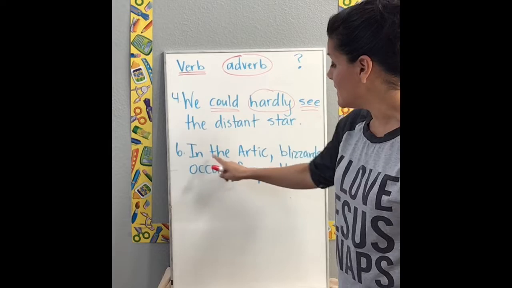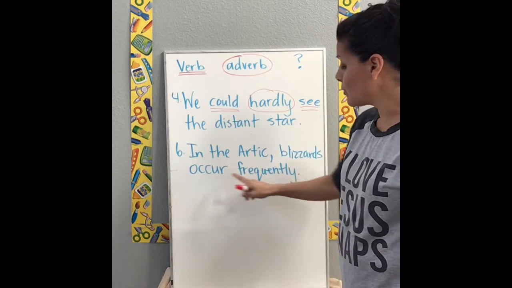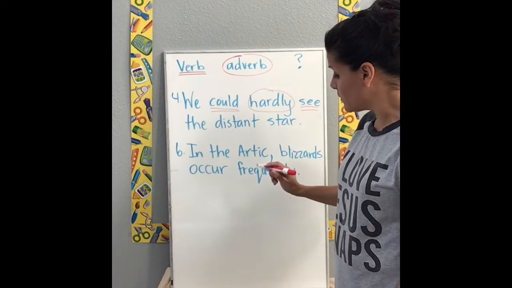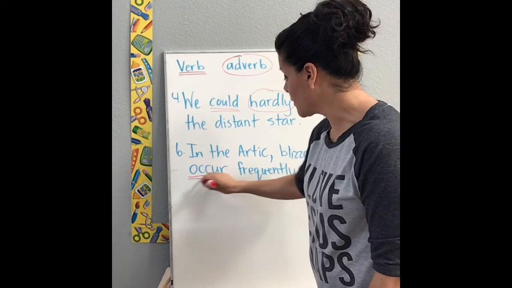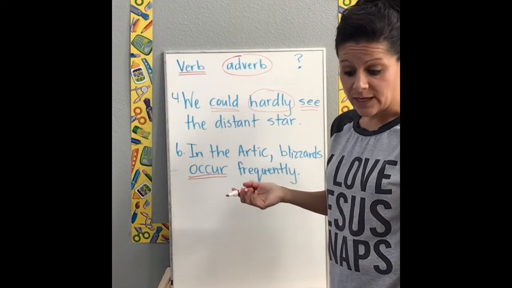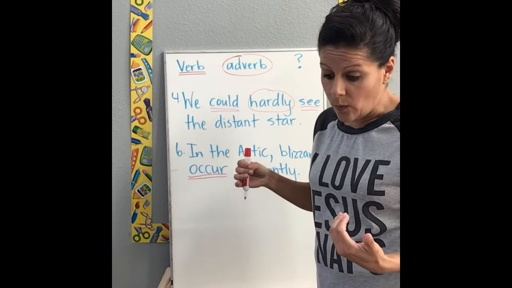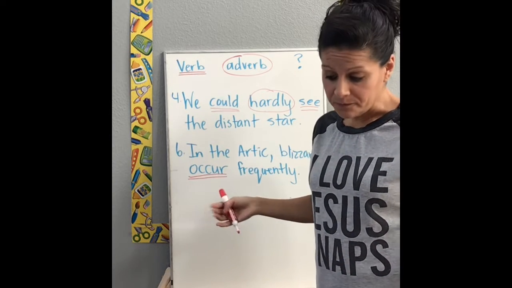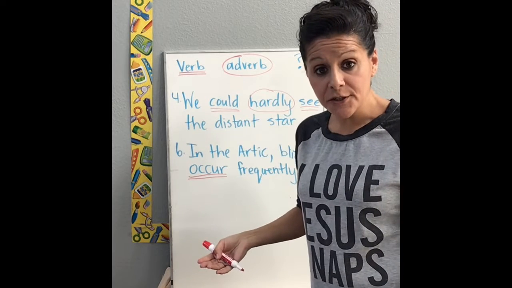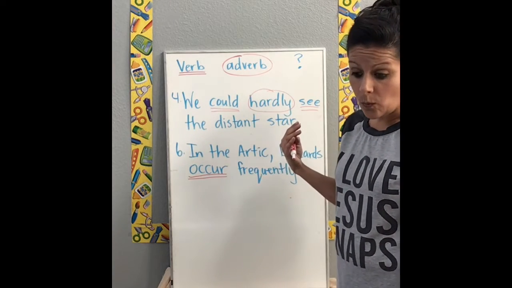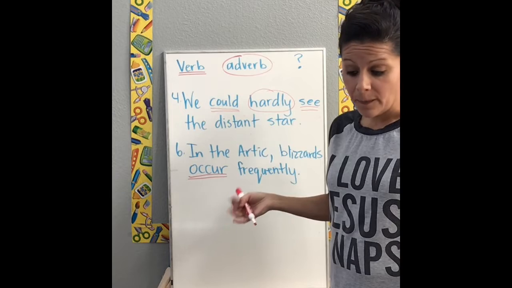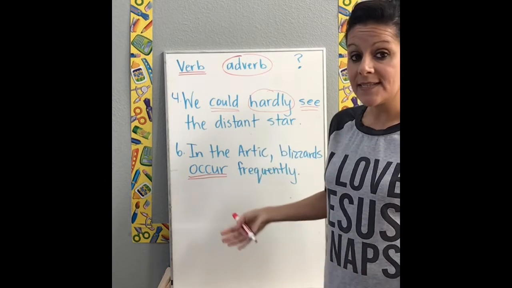The next one says, in the Arctic, blizzards occur frequently. What's our verb? Occur. And those answer the questions again. Where could we see it occur? Or when could it occur? How often could it occur? How could it occur? To what extent could it occur?